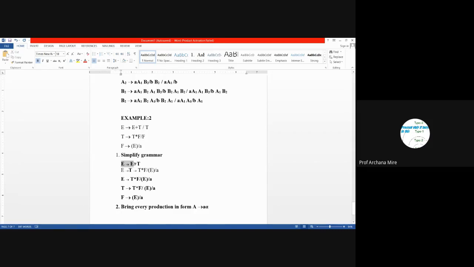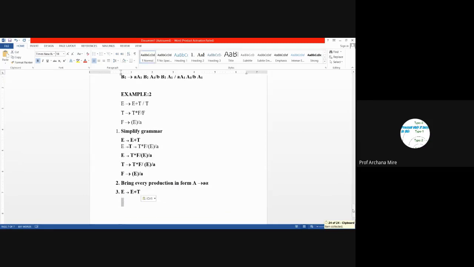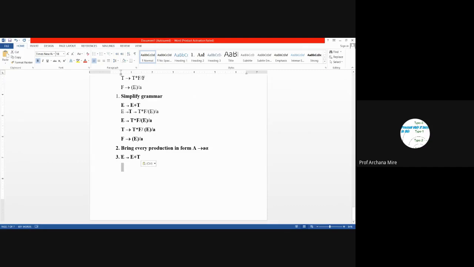So once again, E leads to E, T into F. Okay, that we will be copying here. And then production rules of T are here. Okay, and production rules of F are here.